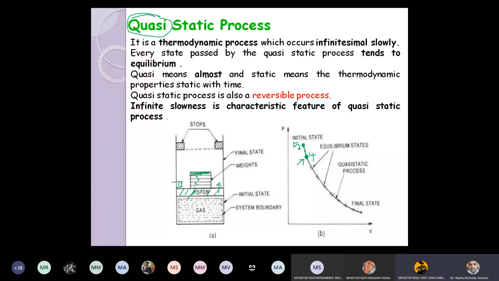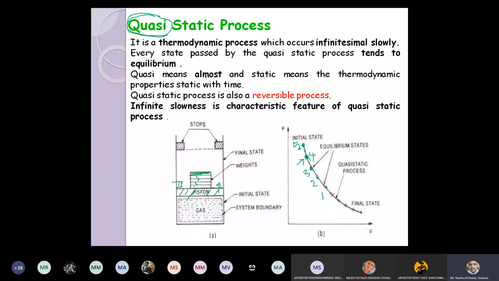Means the piston is moving with infinitesimally slow velocity. Again, after removing the fifth weight, I am removing the fourth weight also. What happens to the system? The system will again move upward. It will change the position. Now this is the state of the system after removing the second weight. Yes or no? Now at this instant of time, 3 weights are acting on the piston. Now again I am removing one more weight. Let us say only 2 weights are acting. This is the state of the piston. Only one weight is acting. This is the state of the piston. Yes or no? Yes, sir. These states are nothing but intermediate states only.